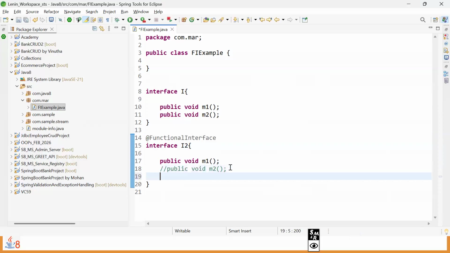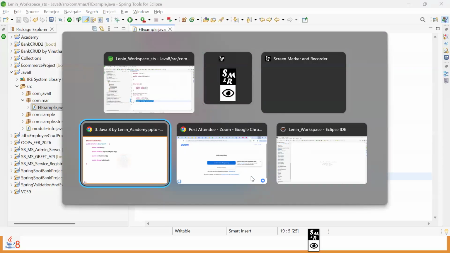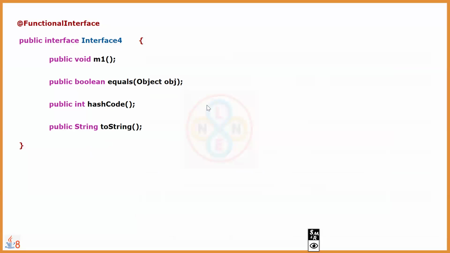Then what can the multiple methods be? Object class type. Let's go for public, return type String, method name toString, which takes 0 inputs. Now, are we getting any error? No. Then how many abstract methods are there? 2. But the second one belongs to which class? Object class. That's why it's allowed. Then you can add the hashCode method and all those things that are present in the slide. That's the proof of an interface with one abstract method, either predefined or programmer defined, but not of the Object class type. Then we can declare such interfaces as functional interfaces.